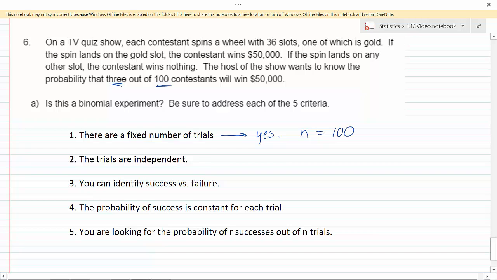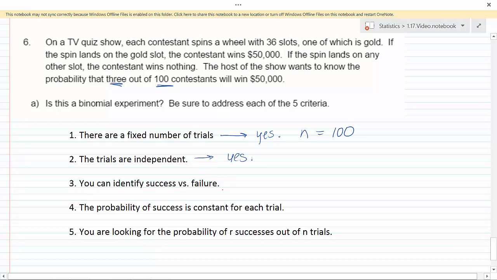The trials are independent. In this case, we're not pulling from a population. Each person is spinning this wheel on their own. We're going to assume it's random. So we don't have to worry about replacement or non-replacement because each person spins the wheel themselves. So the trials are independent.